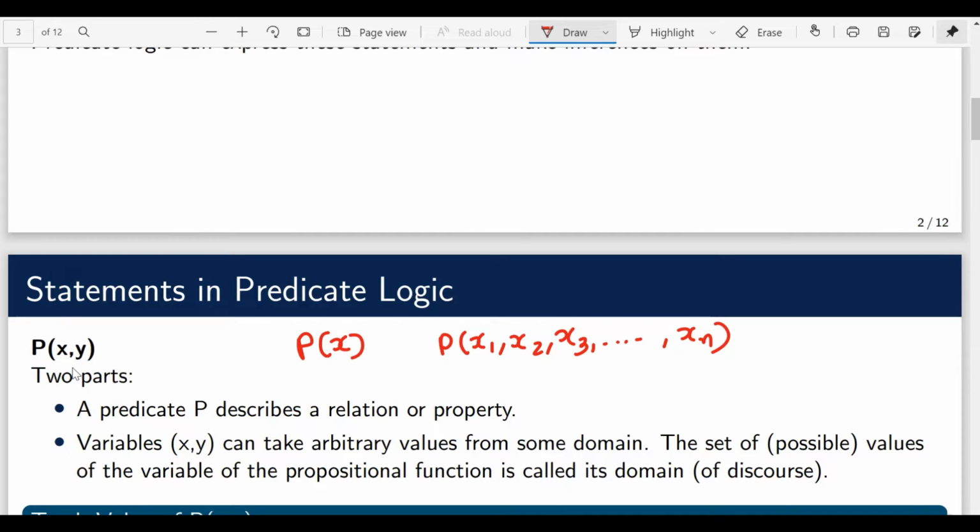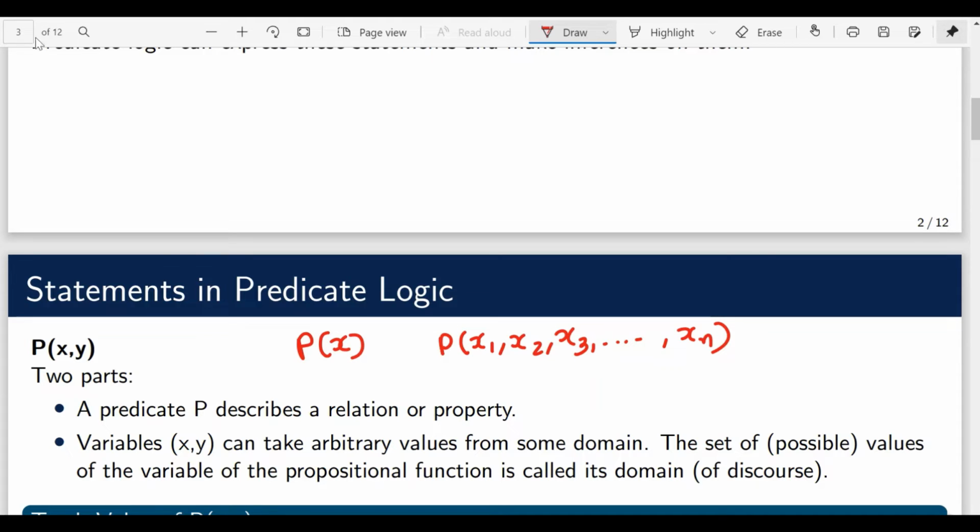In all of this there are two parts. The first part is the predicate P, which describes a relation or property, and the second part is the variables, and variables can take arbitrary values from some well defined domain.